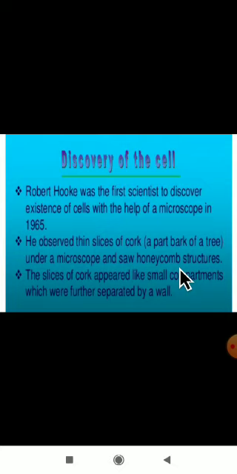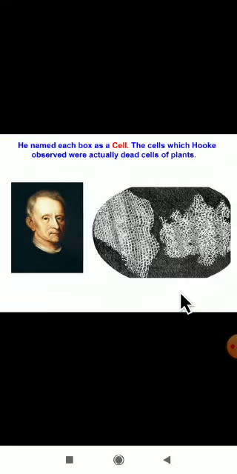The slice of cork appeared like small compartments separated by walls. Like a compartment, like a box, it appeared. He named each box a cell. The cells which Hooke observed were actually the dead cells of plants.